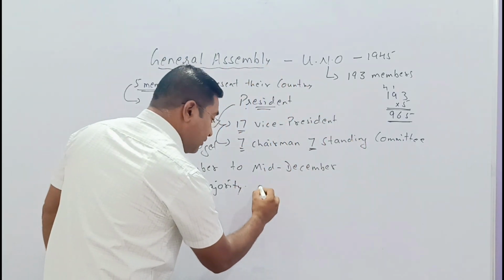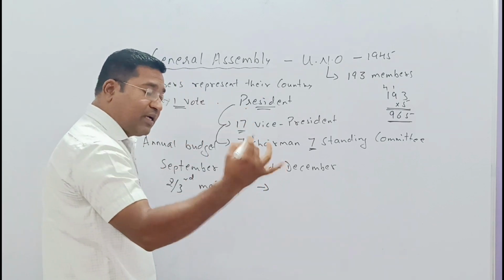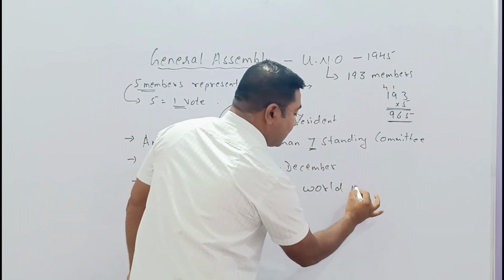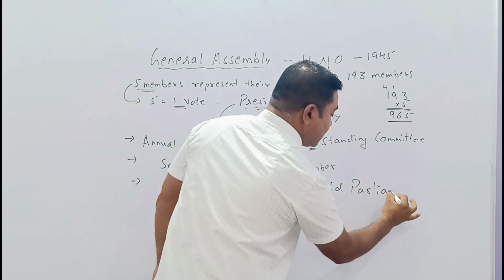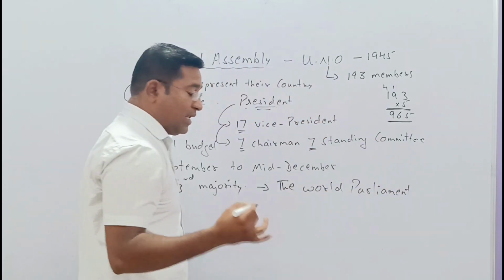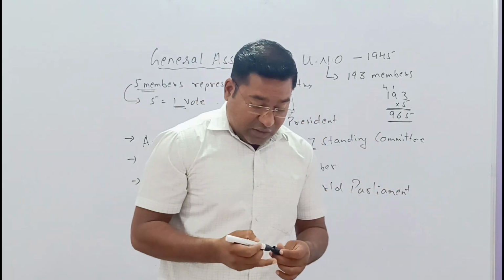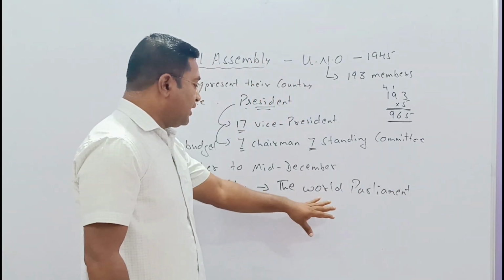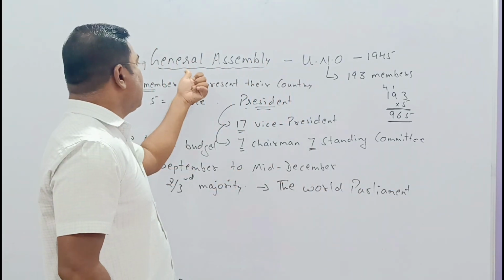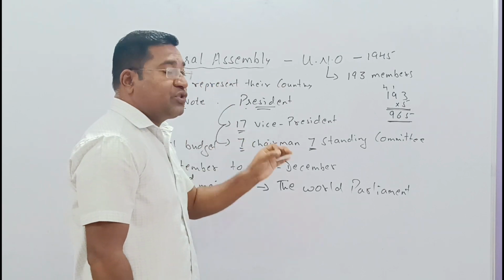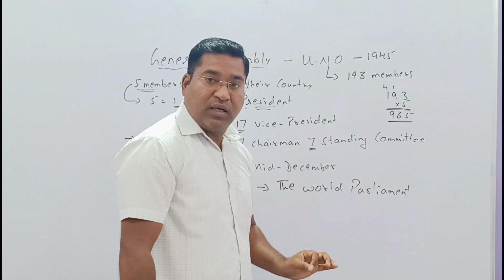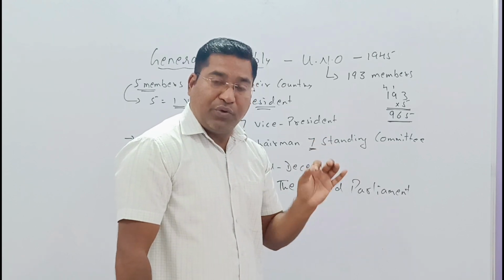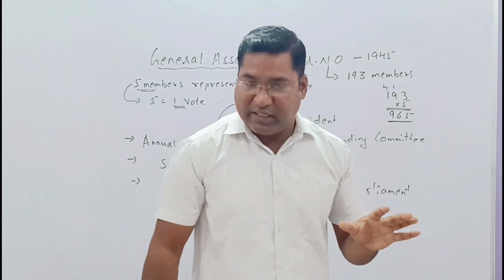Because of all this work, it is called the World Parliament. All the global issues can be brought up to the World Parliament, called the General Assembly, which is one of the major organs of the United Nations Organization.